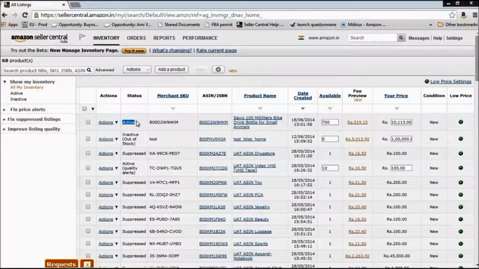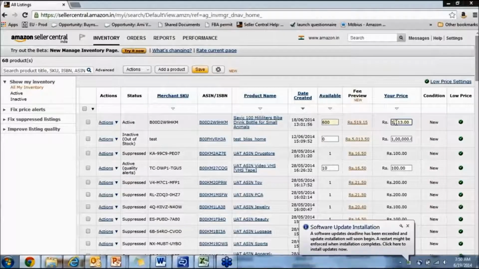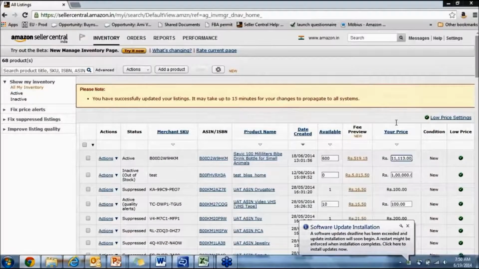Okay, so for all the listings which are active, you can see that these two columns, the available column, which is basically the quantity available with you for that product right now, and the your price column, which is the selling price for that product right now. Both of these columns are editable. So you can simply come here and change the quantity. So for example, I'm changing the quantity of this particular product from 700 to say 600. And I'm changing the price from say 10,113 to 11,113. Just change it and press enter, and it will be saved.